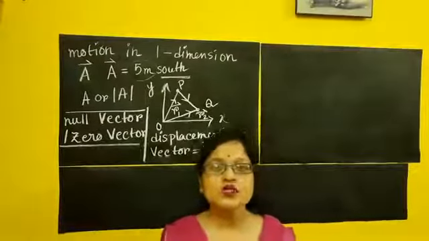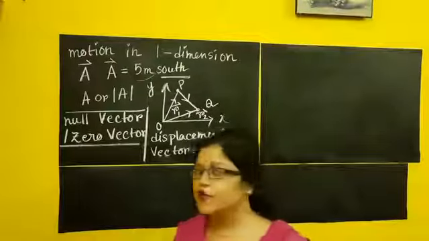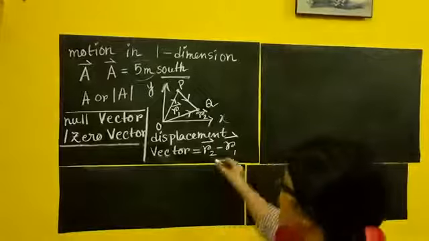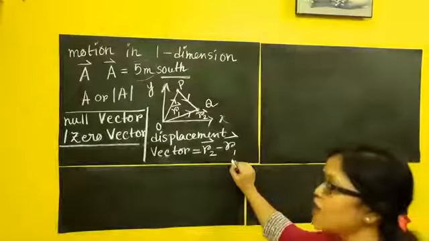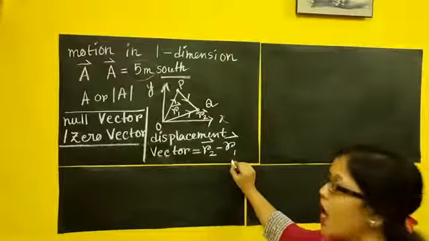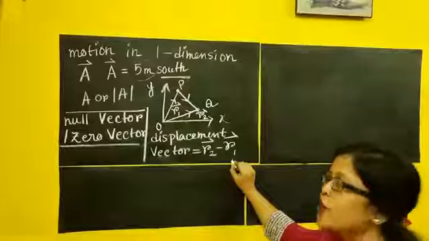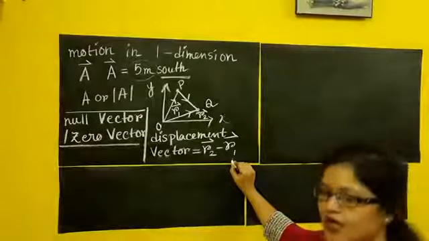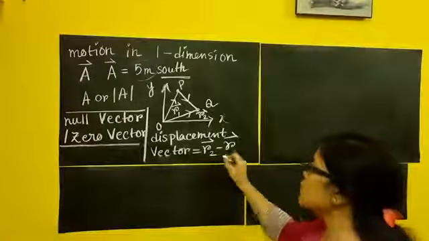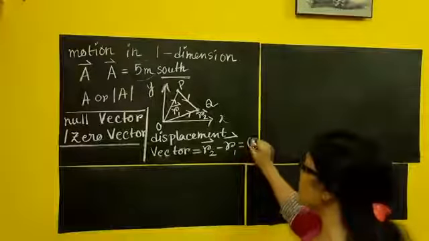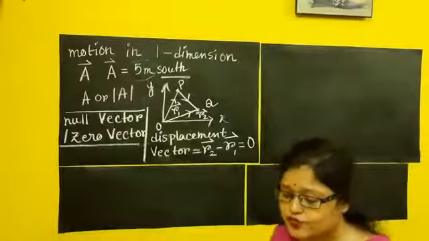If two vectors have equal direction and equal magnitude, suppose R2's value and R1's value are equal to each other. Clear? If they are equal and their direction is also equal, then R2 minus R1 will give me a 0.